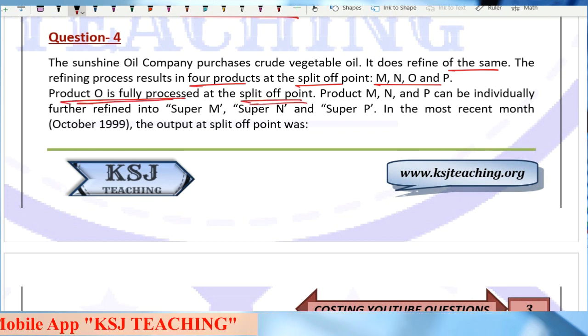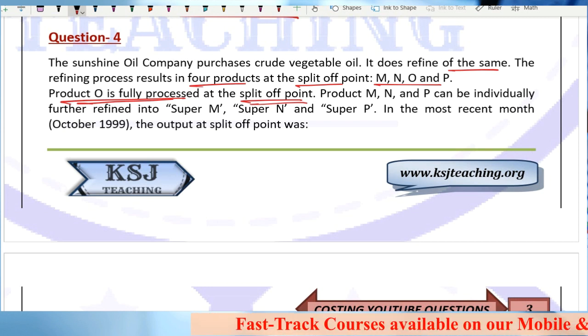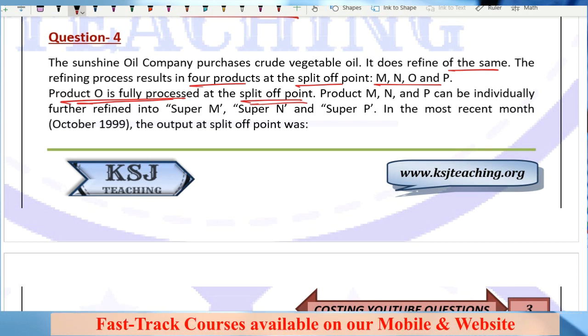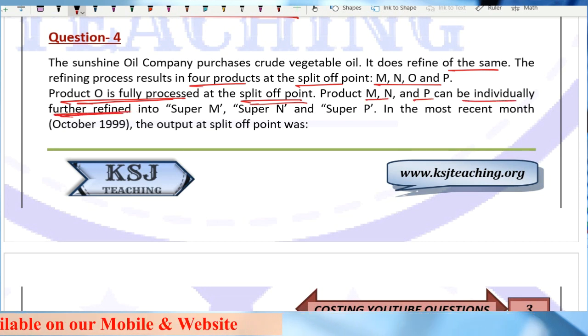That means this product O does not require any further processing. It can be sold in the market as such. Whereas products M, N and P can be individually further refined into Super M, Super N and Super P.